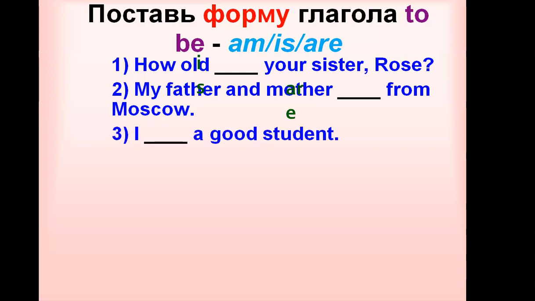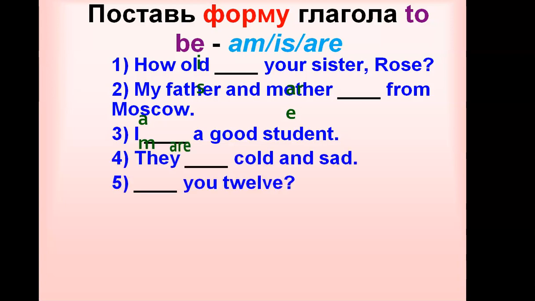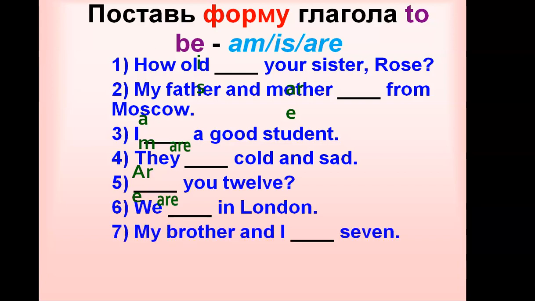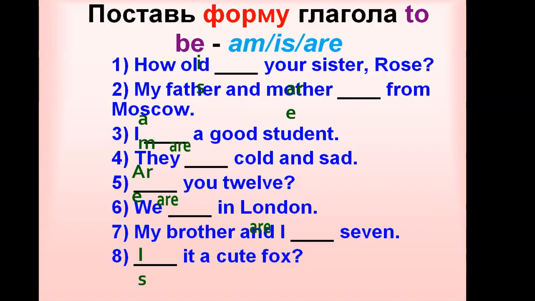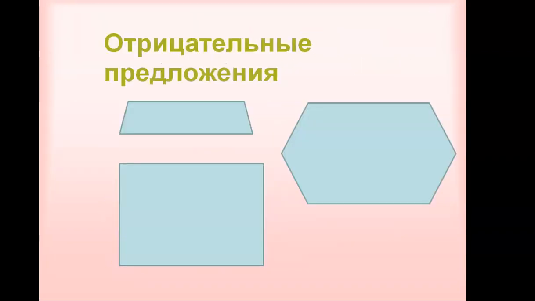How old is your sister Rose? My father and mother are from Moscow. I am a good student. They are cold and sad. I am 12. We are in London. My brother and I are 7. It is a quick box.